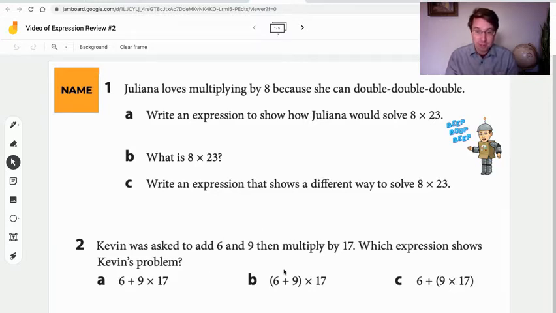Here we have a multiple choice problem. He adds 6 to 9, and then he multiplies by 17. Remember, we have add, we have multiply. So look at your answers. Think about order of operations and figure out which of these 3 would be the right one to pick.